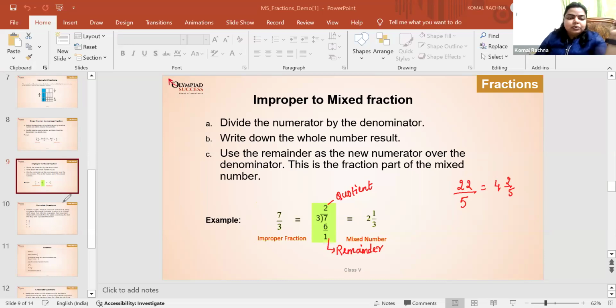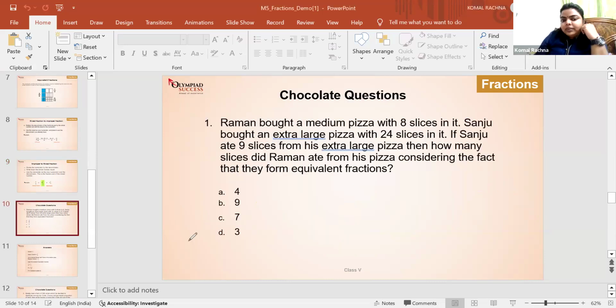So let's do some questions. Can you read question number 1, please, Madhav? Raman bought a medium pizza with 8 slices in it. Sanju bought an extra large pizza with 24 slices in it. If Sanju ate 9 slices from his extra large pizza, then how many slices did Raman eat from his pizza, considering the fact that they form equivalent fractions?